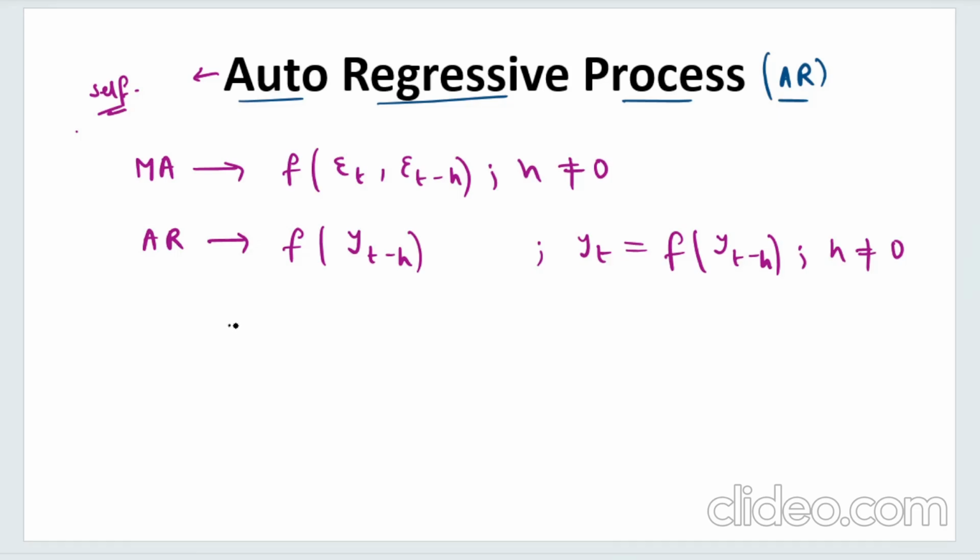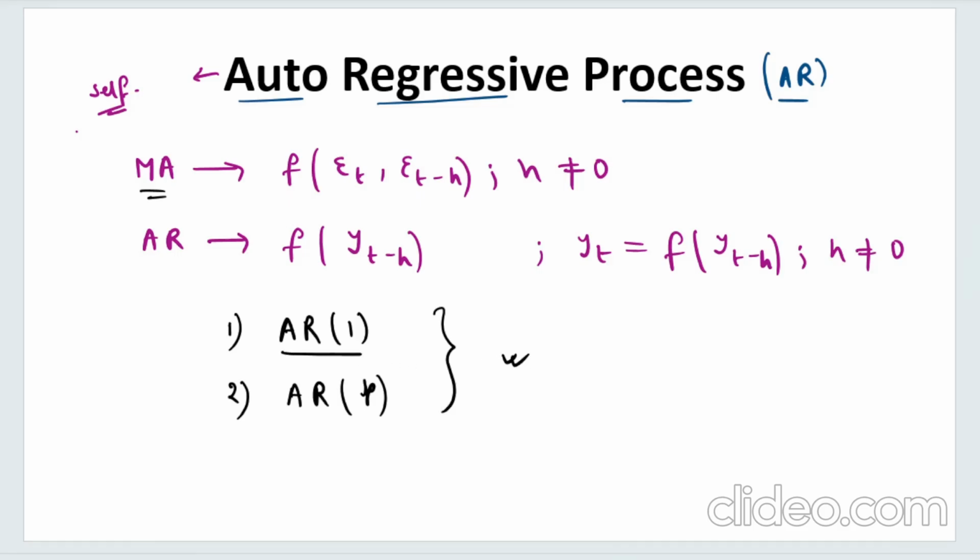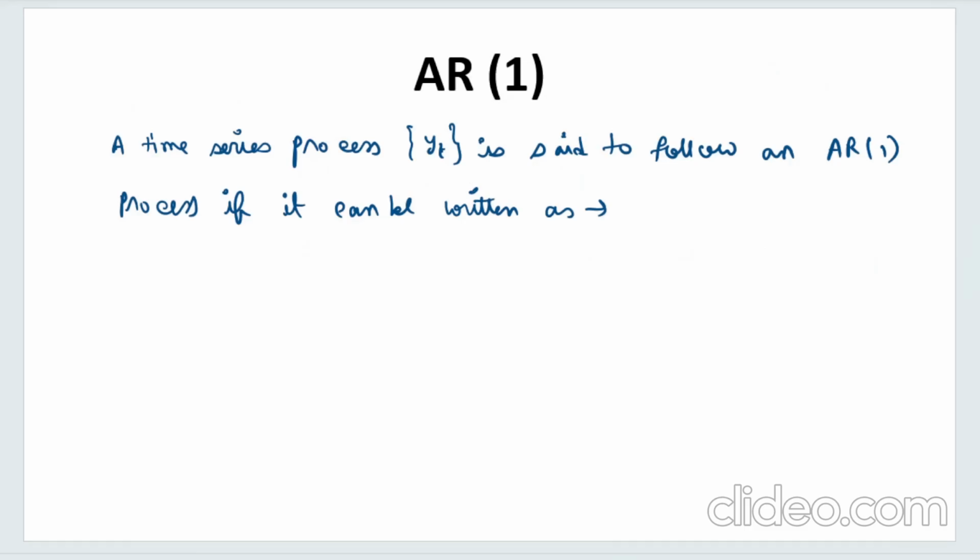Now, in this lecture, we will consider the auto-regressive process of order 1, and in the next few lectures we will be covering the auto-regressive process in the general form P, right? The analysis will be exactly the same as what I have done in case of the moving average process, only we will be differing the orders, and we will see one by one the auto-regressive process of order 1 and the auto-regressive process of order P, right? So let's start with this. Let us tackle the auto-regressive process of order 1 in this video.